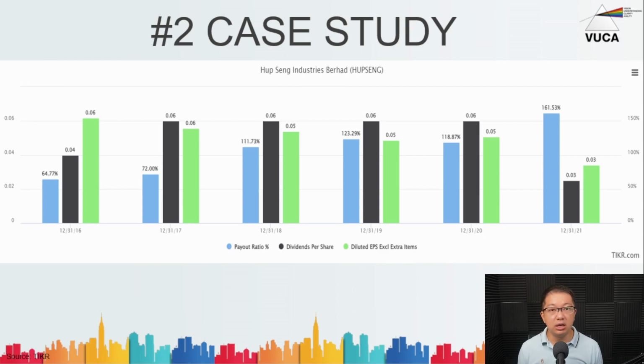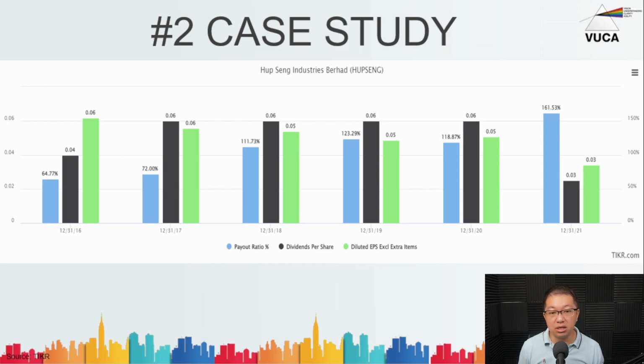Now, the reason why they're able to pay more than their net profit is, one reason, because they may have retained earnings. That means they paid only 64% dividend payout in 2016. That surplus that they kept can be used to pay out a higher percentage ratio in future years. And it has manifested itself in 2018, 2019. It paid more than 100% of its earnings.